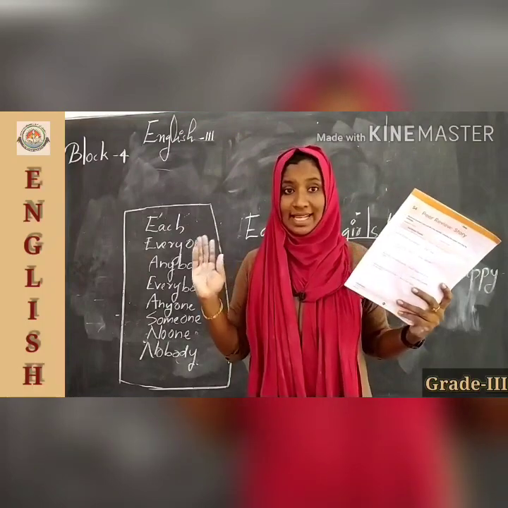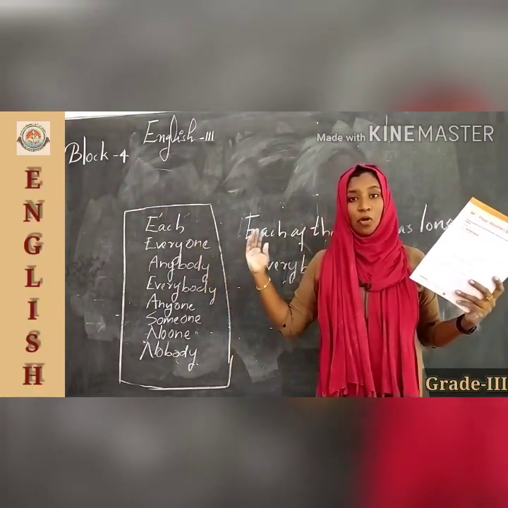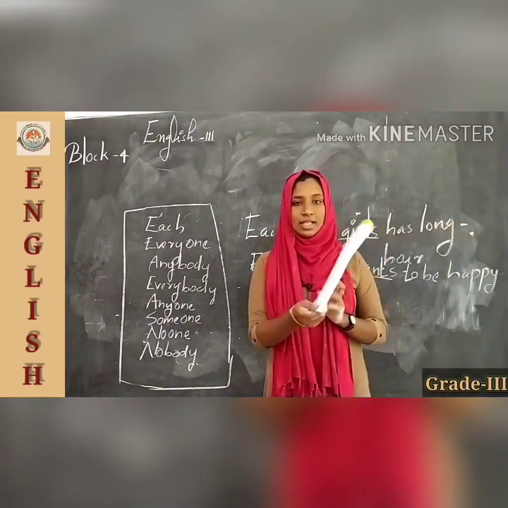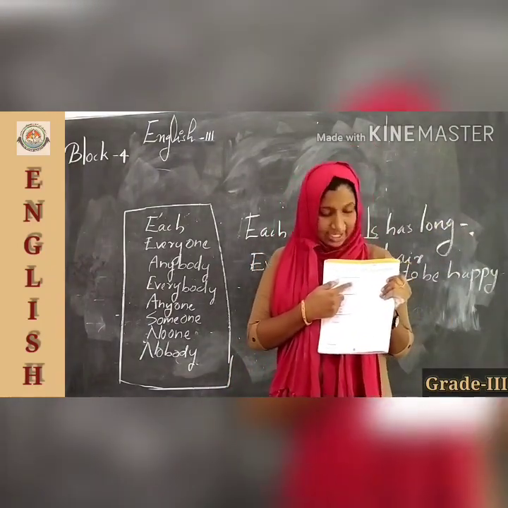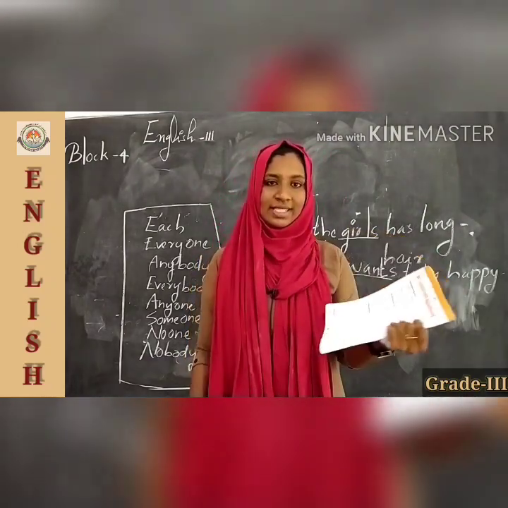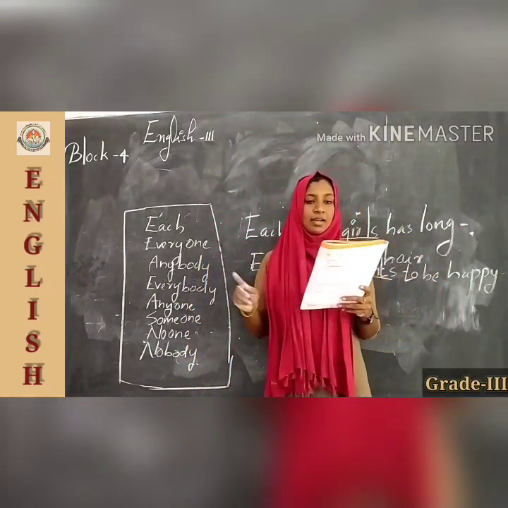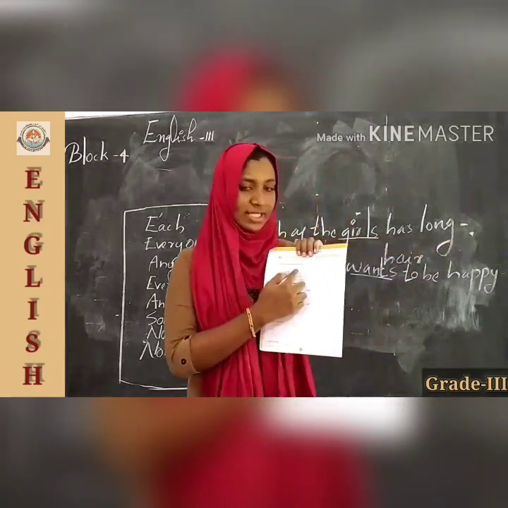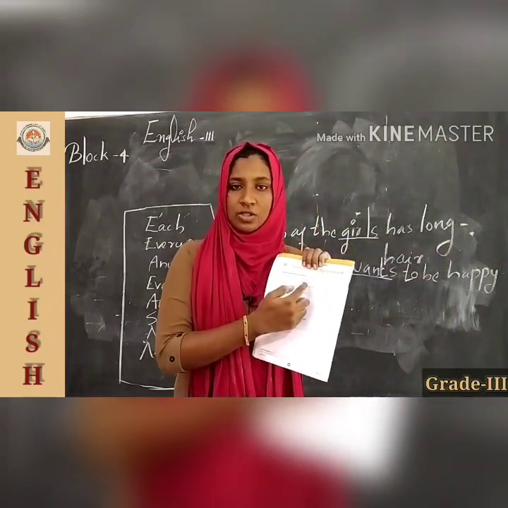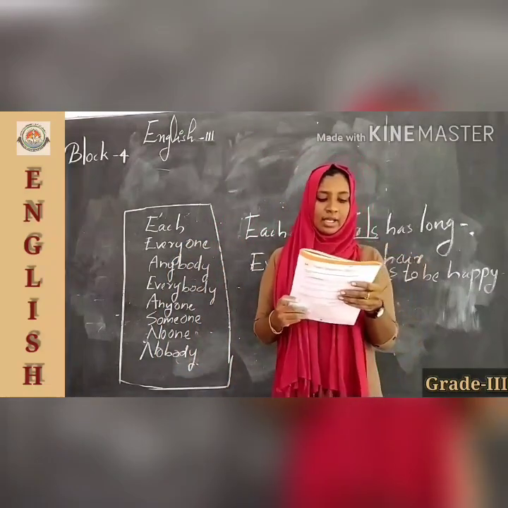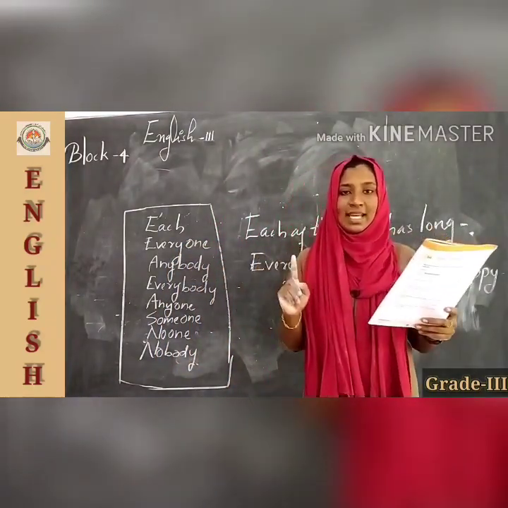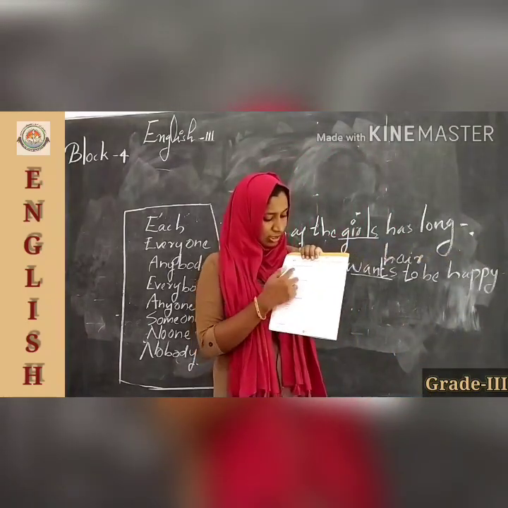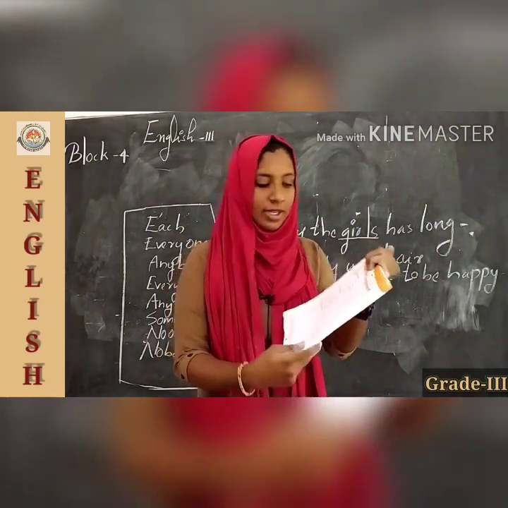Predicates means the telling part which tells more about the subject. The first question is the girl. Yes, the girl goes to school, isn't it? And this is a singular subject, so the verb is also singular. So the girl goes to school. Is it clear? Then they. There is a plural subject, so the verb is also plural. So they bring food.